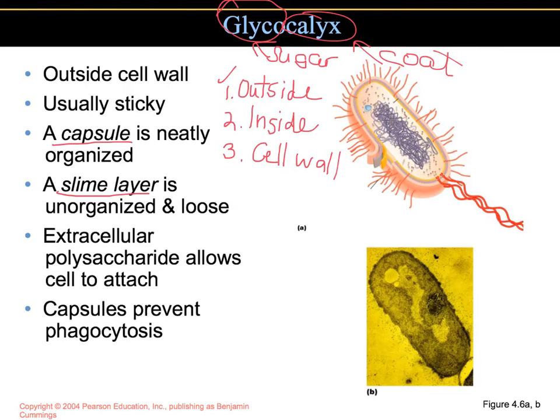The glycocalyx helps the cells to attach to each other or to their environment, like a biofilm attaching to its target environment. It's because of the glycocalyx. And when they're in the form of a capsule, this helps prevent phagocytosis. I like to think of it as soap. You know how slippery soap is?